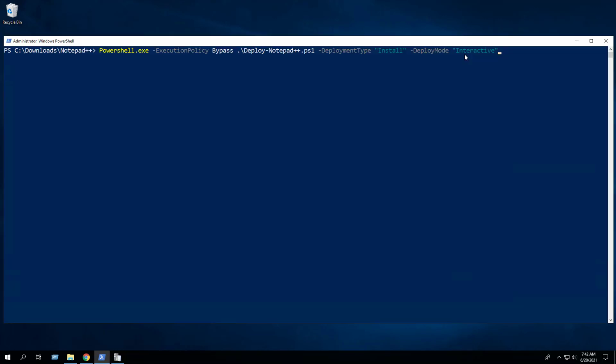In this next example, we will use the interactive deploy mode that will show dialogues including progress and balloon tip notifications.